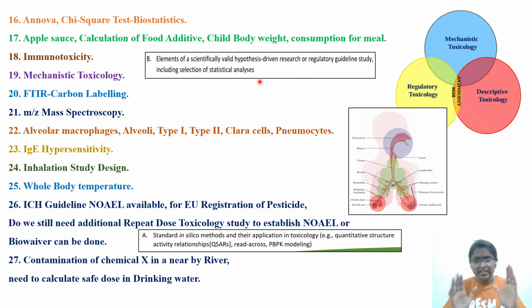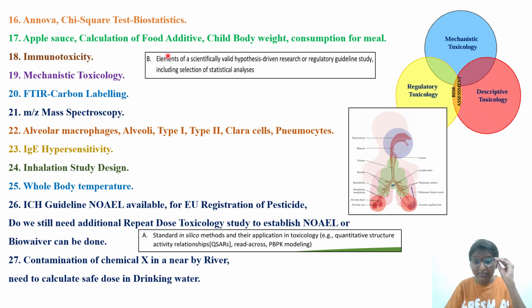Next, one case-type question they have asked. There was a child who was consuming applesauce, and that applesauce contains some food additive. They gave the child's body weight and the amount of applesauce consumed, and asked us to calculate the food additive concentration. I spent too much time on this question.